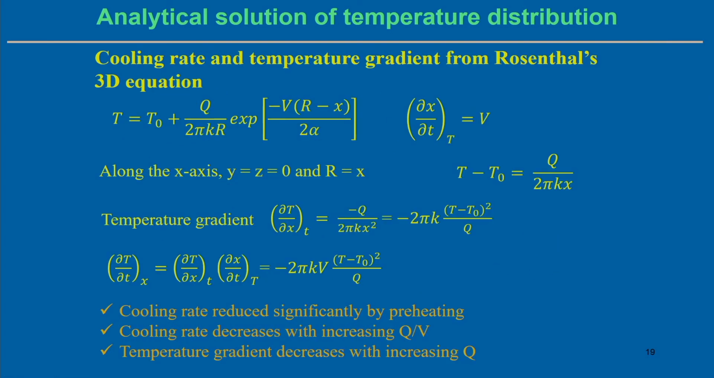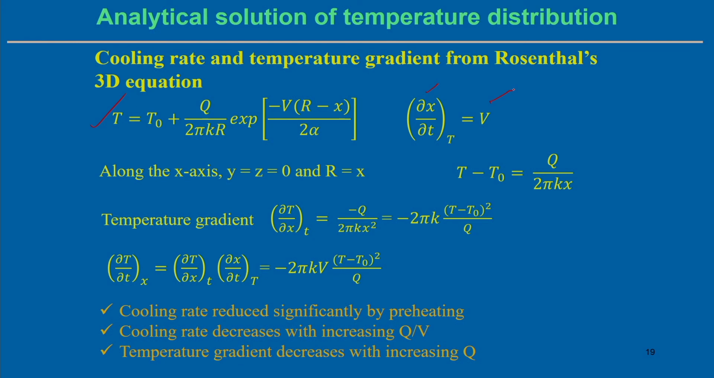Now, with this solution, is it possible to analytically estimate the cooling rate and the temperature gradient from the Rosenthal 3-dimensional equation? This is the equation we can get, the solution of the temperature, and in this case since the heat source is moving, it moves in one particular direction, that means along the x axis.